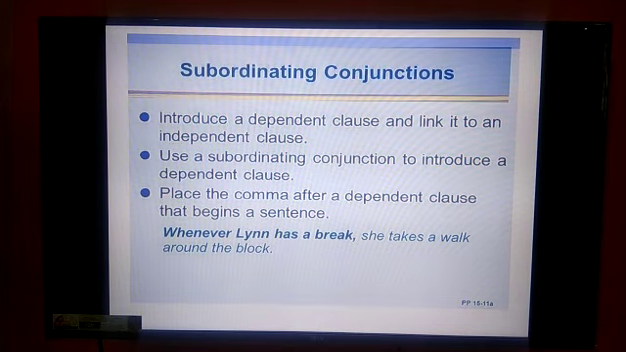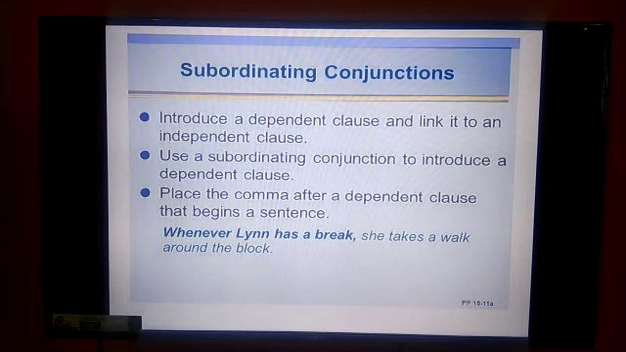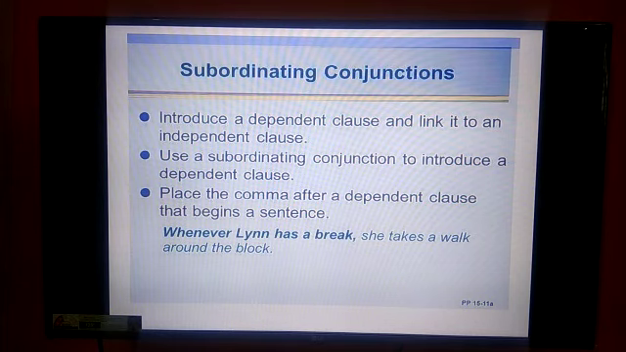And the next one, you can see the example there. Whenever Lynn has a break, she takes a walk around the block. Here, "whenever Lynn has a break" is a dependent clause. Since the sentence starts with a dependent clause, once it's over, you have to put a comma to combine the independent clause there.